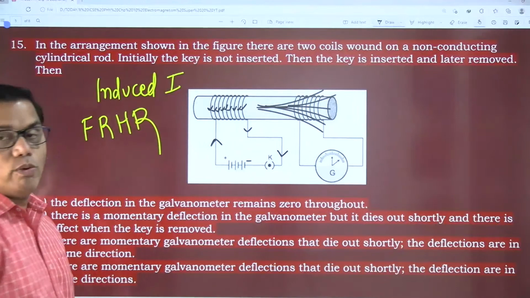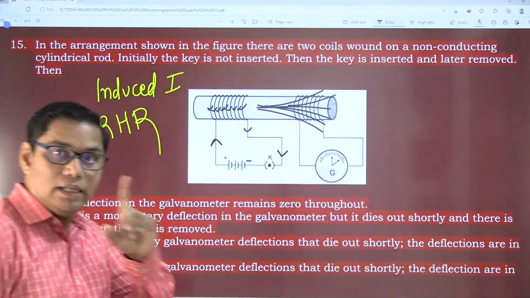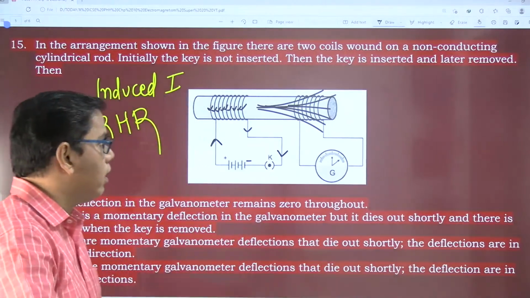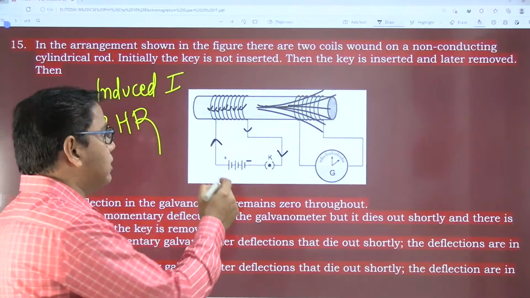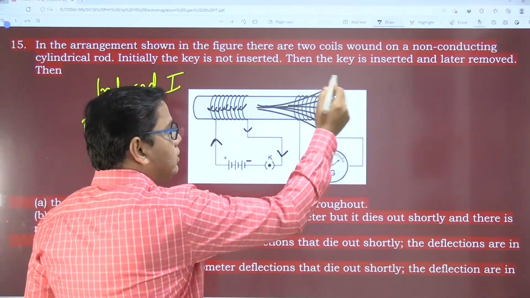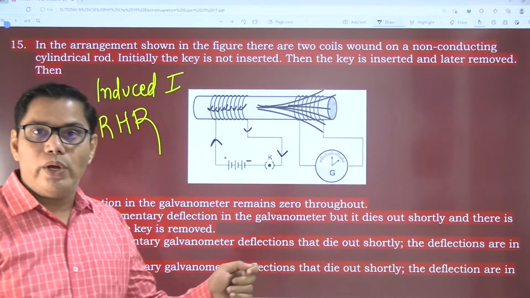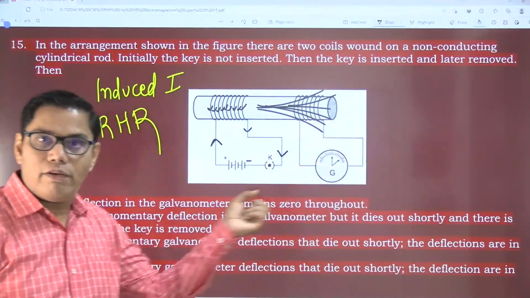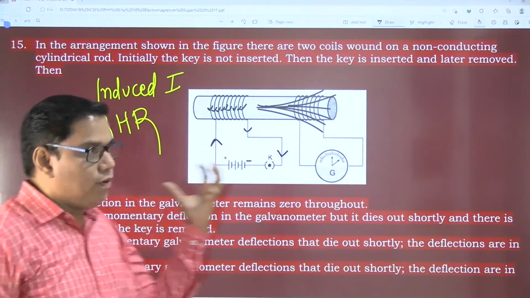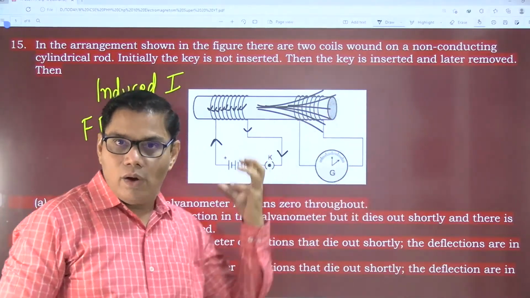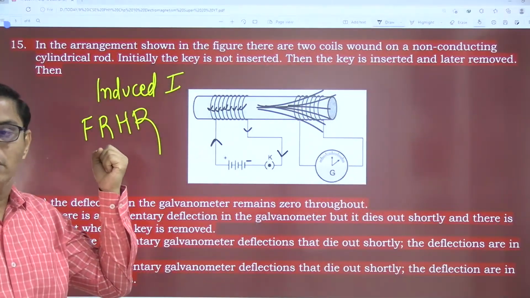Now remember, see what is going to happen. Listen carefully, very tricky question. When I insert my key, current goes inside and flux is produced, and when I remove the key, all the magnetic flux which was produced is removed.